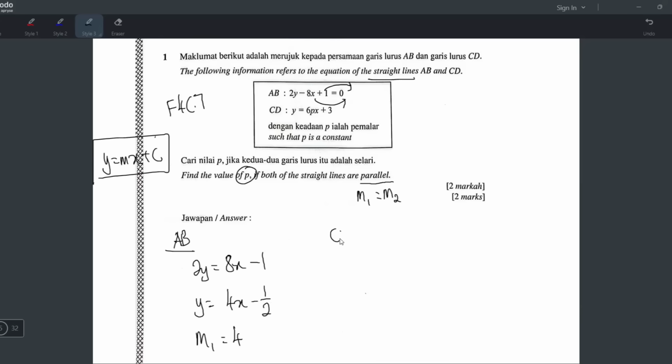Now for the CD garisan, the equation is y equals 6px plus 3. Oh, this is already written in the y equals mx plus c format. Dia sudah tulis dalam bentuk y sama dengan mx plus c. And dia punya y sudah single dah. So maksudnya kita boleh terus baca dia punya gradient. Just look at the value before x, the coefficient of x, 6p.